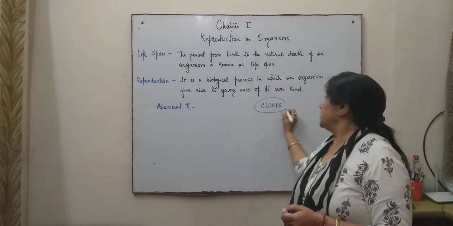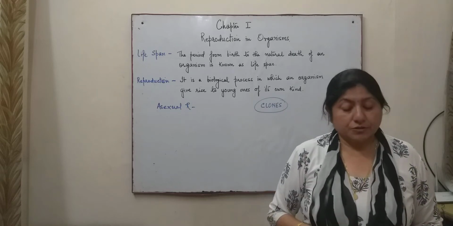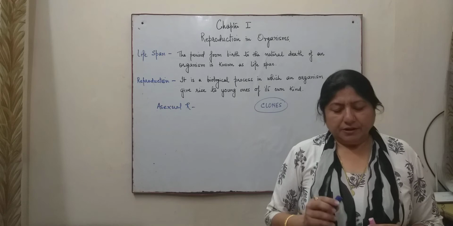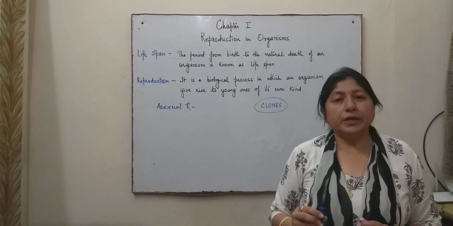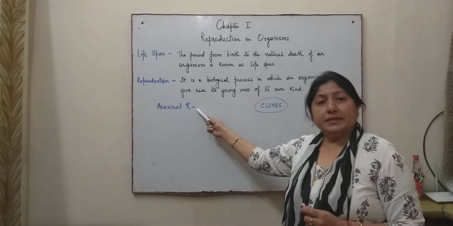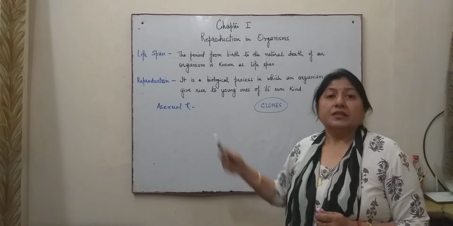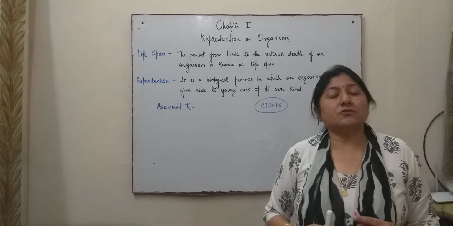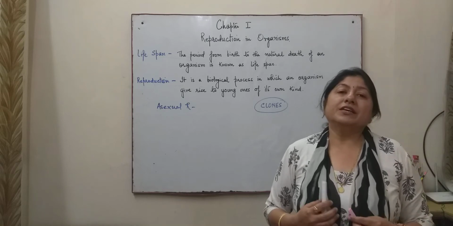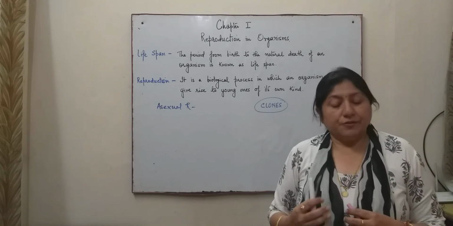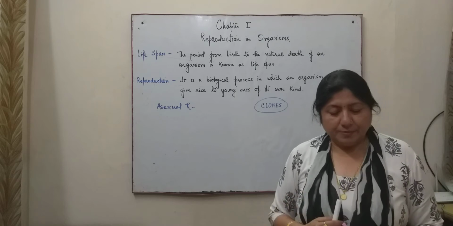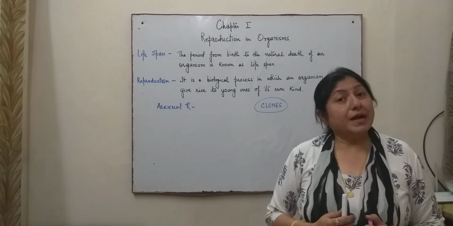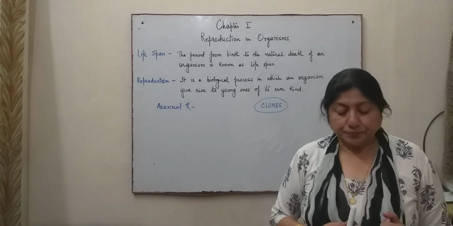So clones is a term we use for these organisms. And also they don't have much genetic variation. Since one parent is involved in the process, there is no genetic variation possible, and hence these organisms have not evolved much during environmental changes. It is also referred to as somatogenic reproduction.